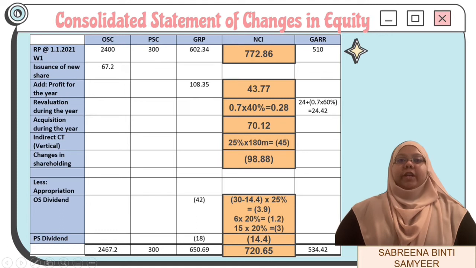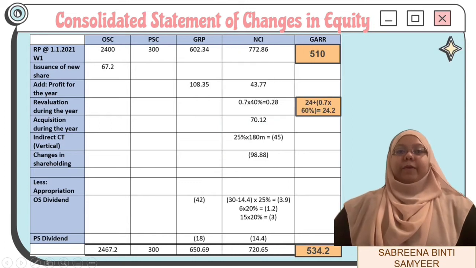For the preference share dividend, we will minus 14.4 million because Great Berhad didn't acquire any preference shares from Big Berhad. So, the total for the non-controlling interest will be 720.65 million.